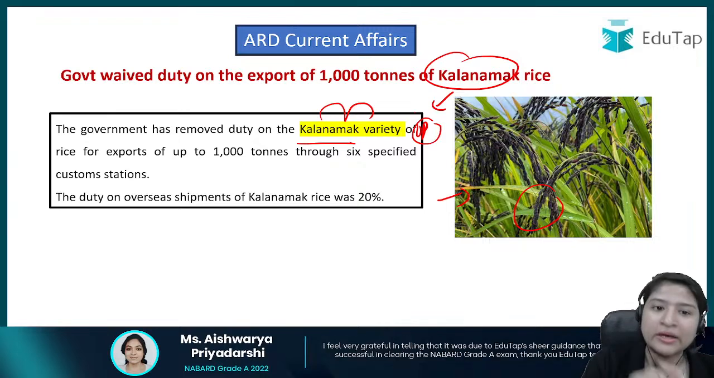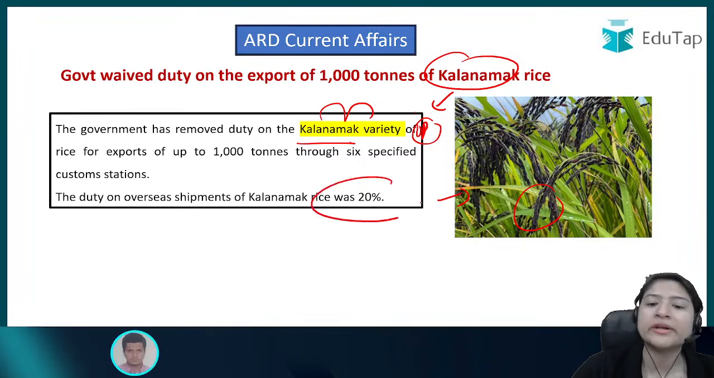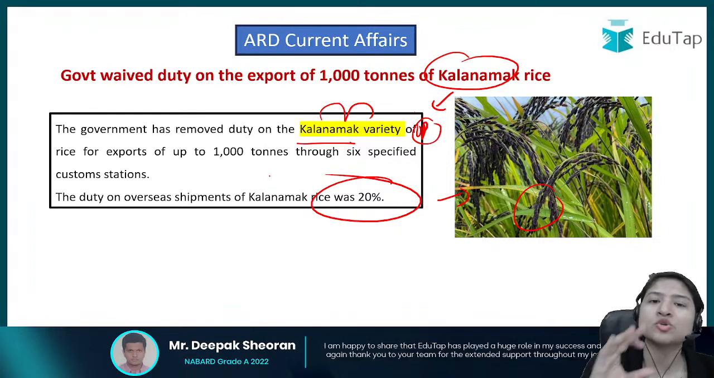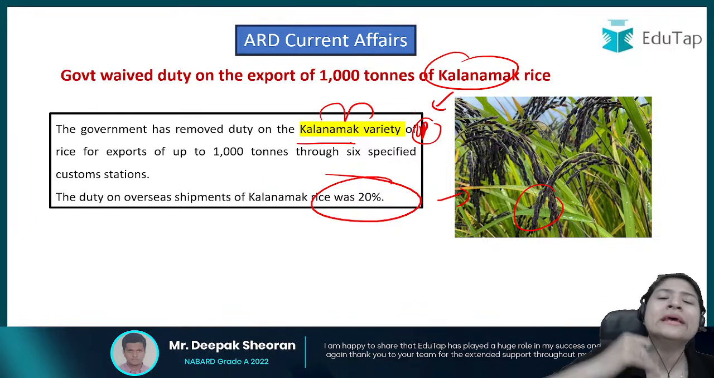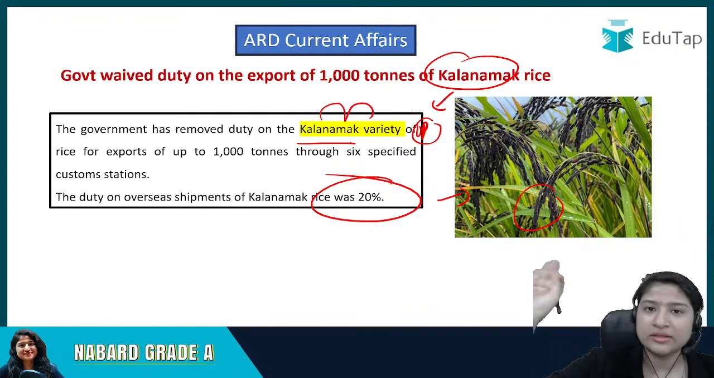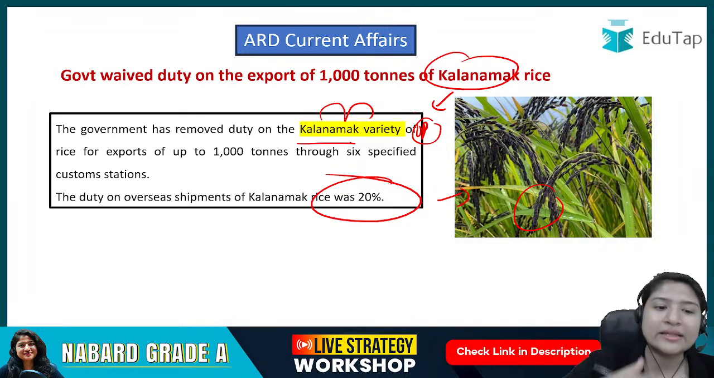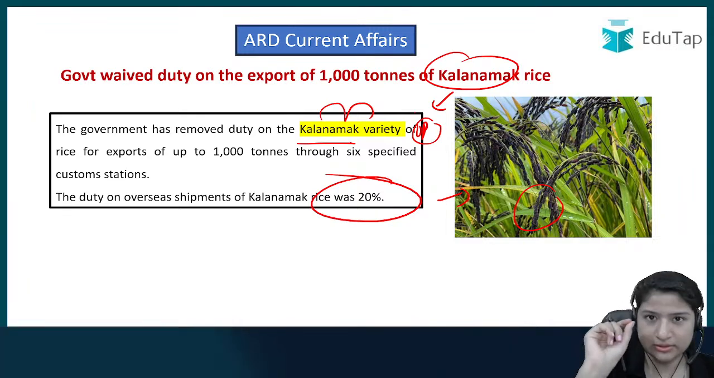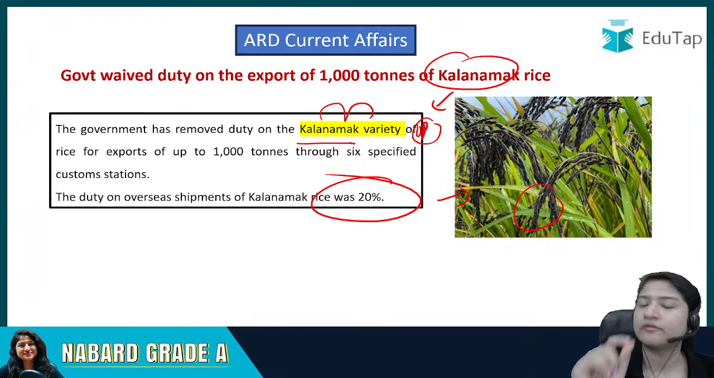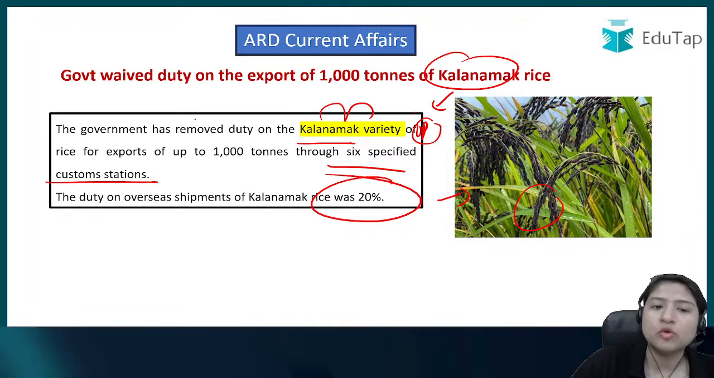Okay, so initially there was an export duty of about 20% that was kept on kala namak, so that it was very restrictive. If people have to sell it abroad or send it to other countries, only very limited people will send, because the duty imposed by the government was 20%. Okay, but recently, in 6 specified custom stations, the government has removed this duty.